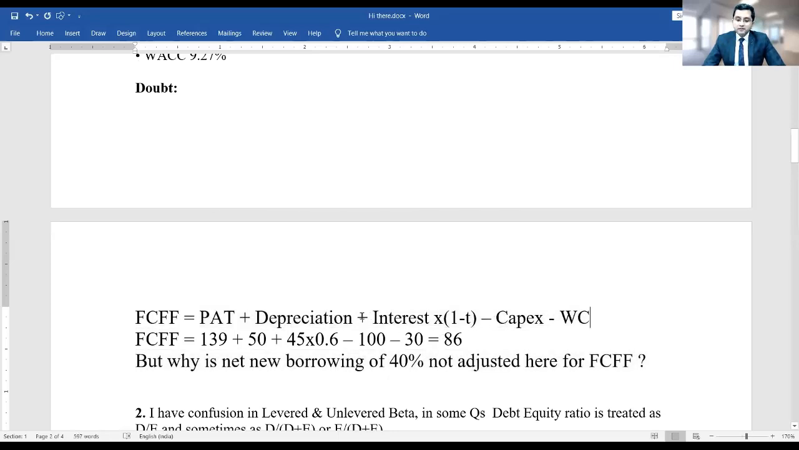Then there may be a question from your side that why we are adjusting interest in that case. Sir, actually profit after tax is a profit after deducting interest, and we do not want to deduct interest, and that's why to adjust it back, we have added back the amount of interest. That was your question, sir.